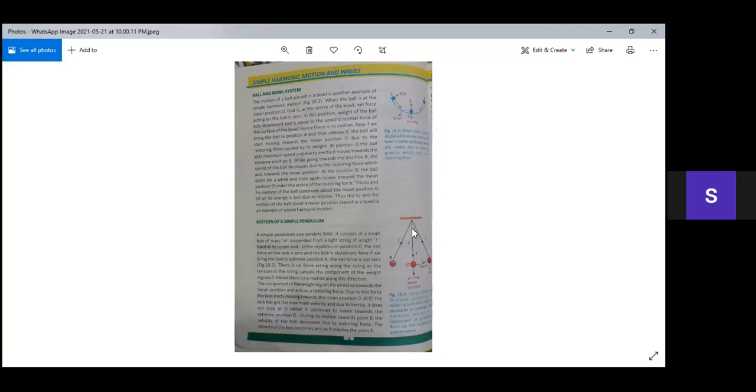You can see this in figure 10.3. This is the basic simple pendulum, a small bob which is attached to a string, and this string is fixed from its upper end.